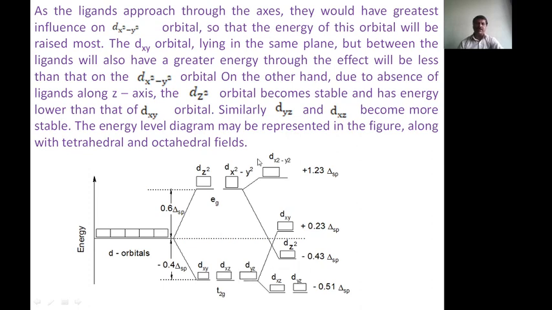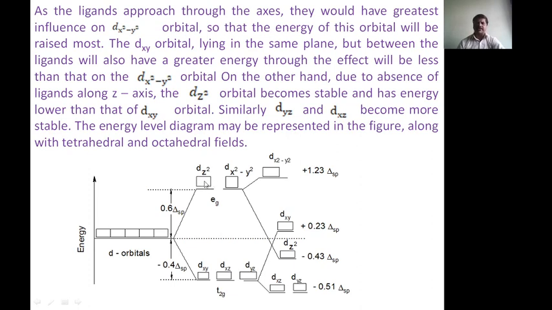After removing the ligands along the z axis, the dx square minus y square orbital gets a higher energy. This is the higher energy, and dz square, because the ligands are removed from the z direction, gets a more stable energy.